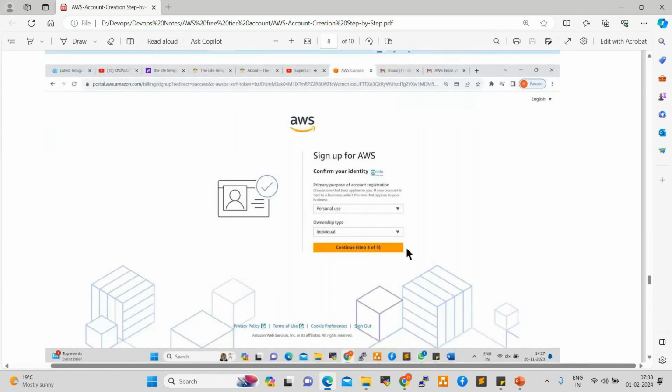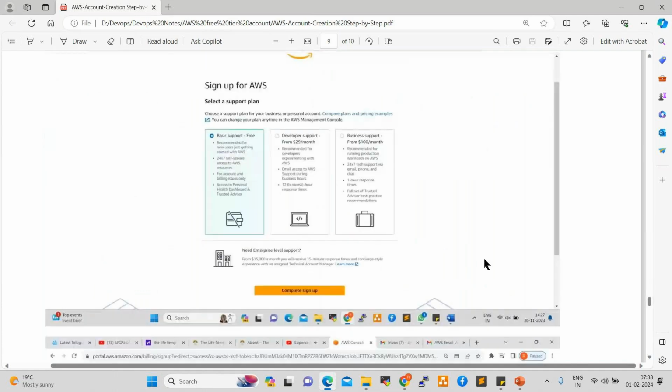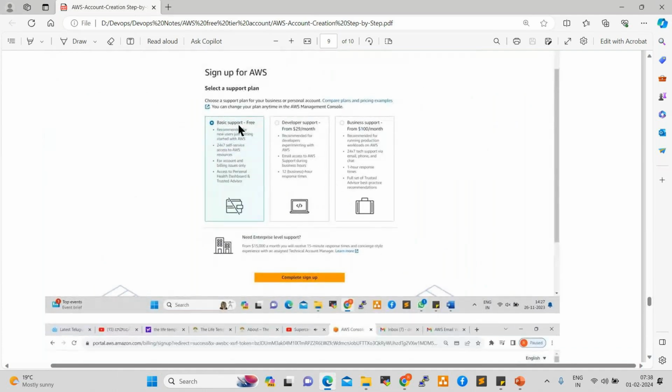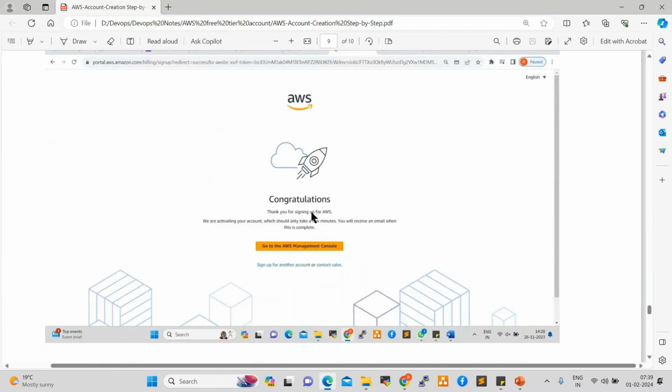Click on continue. Once you click on continue, it will ask you to choose basic support, developer support, or business support. You can select basic only. Basic is free. Developer support is $29 per month. Business support is $100 per month, right? Don't select these two. Select the first one only. Click on complete sign up. Once you click on complete sign up, you'll get congratulations. The account is successfully created.